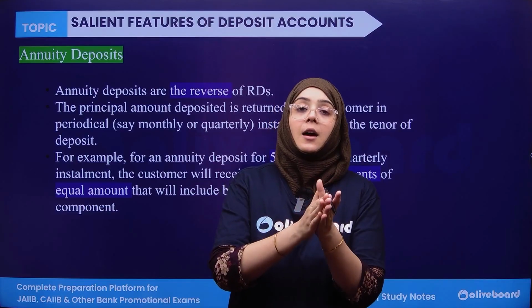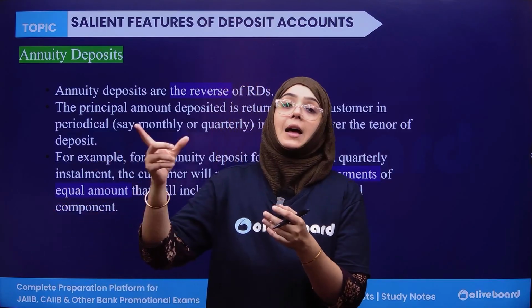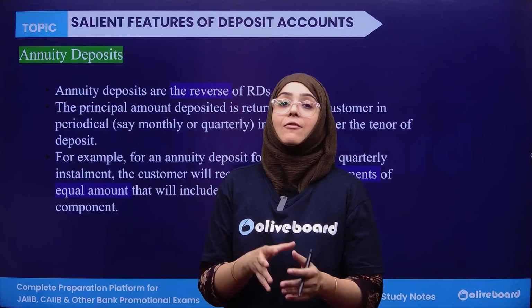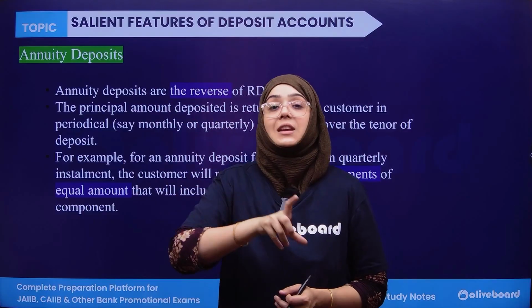If you are depositing money, that is known as the recurring deposit. And if the bank is giving you the amount of your deposit periodically, say monthly, or every 6 months, or quarterly, or yearly, the bank is providing you the deposit amount in a periodic manner.